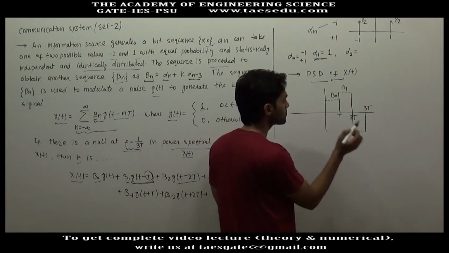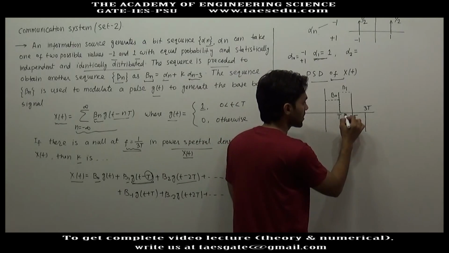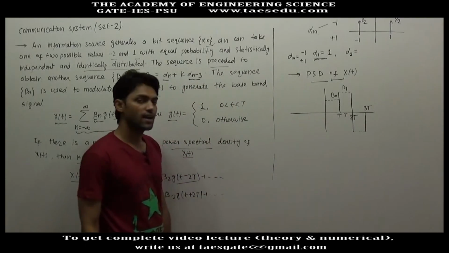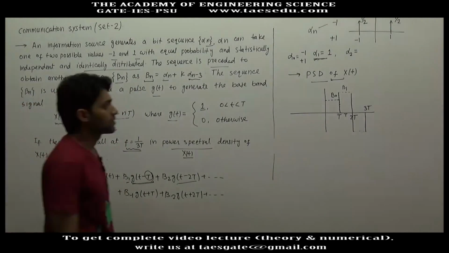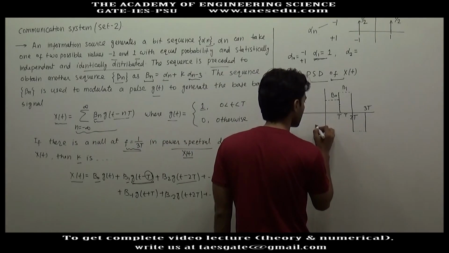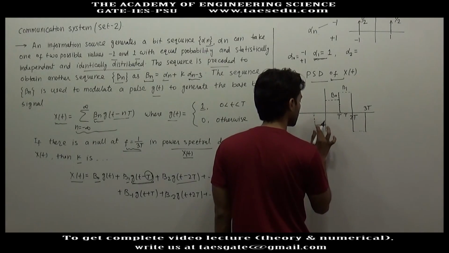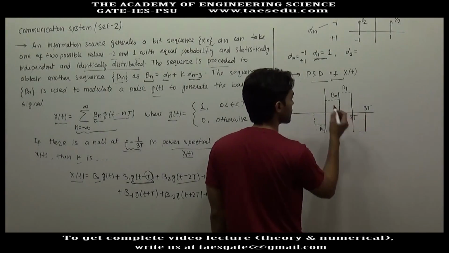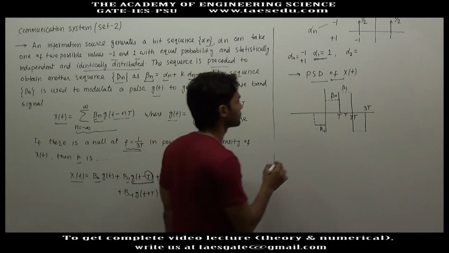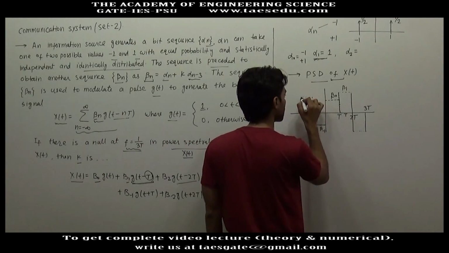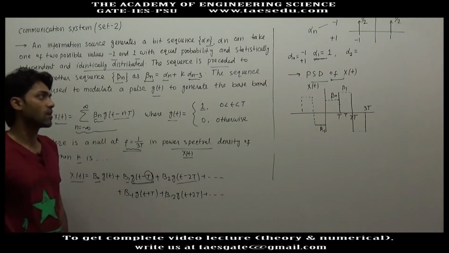So the height of each block will be constant for a T duration, and after T duration it will change its height, and that height is a random variable that will depend upon b n. It will also be on the negative side. This height will be beta minus 1. This is beta, not b. So this type of function is x(t), and for this type of function we have to find out the power spectral density.